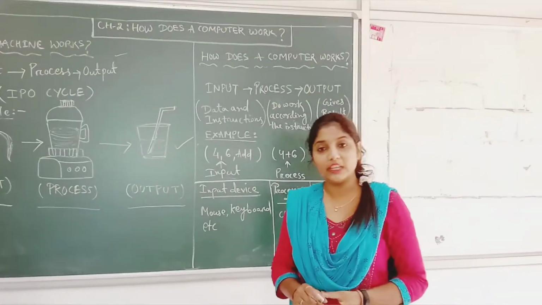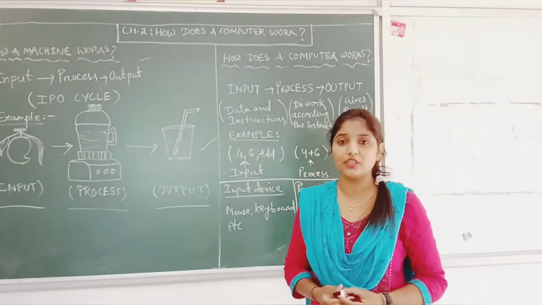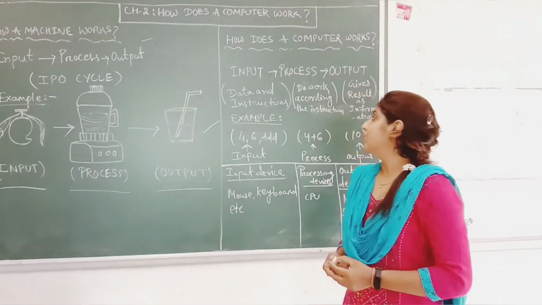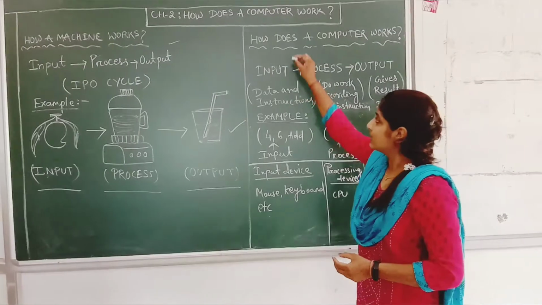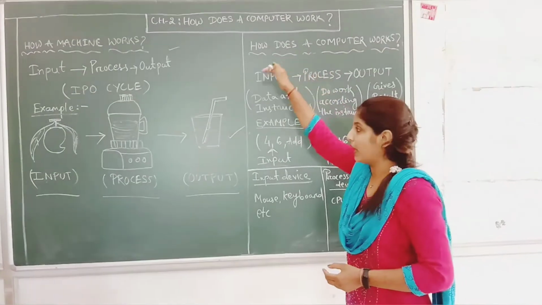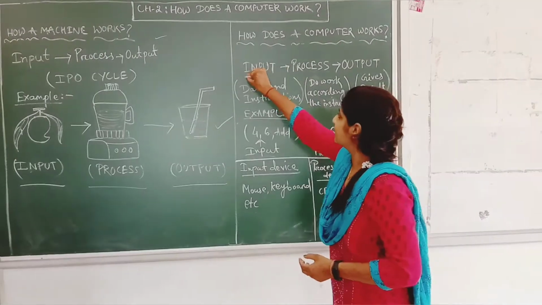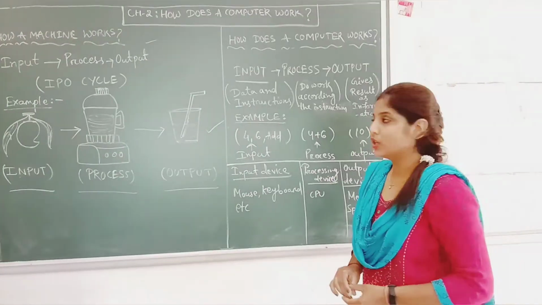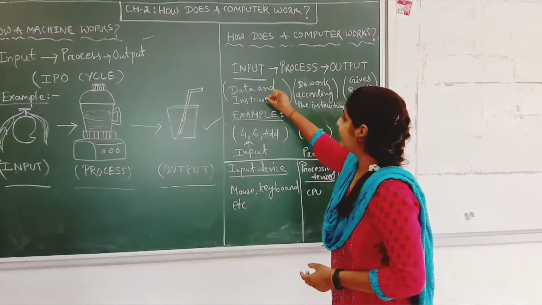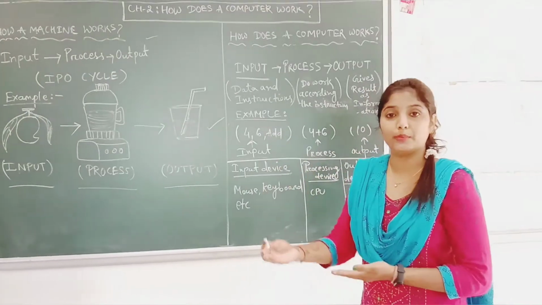Yes, a computer is an electronic machine. It needs electricity to work. Yes or no? Yes. So the computer, as it is a machine, will work the way a machine works. So the computer also takes input to work. So what do you mean by input? The data and instructions that we give to the computer.